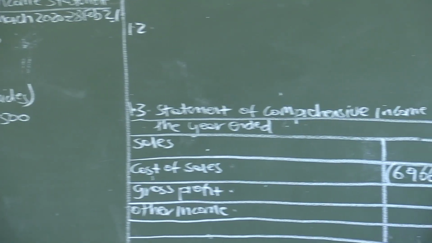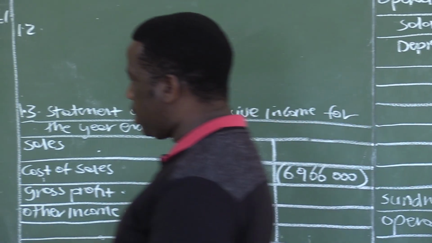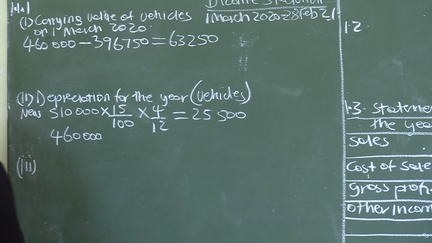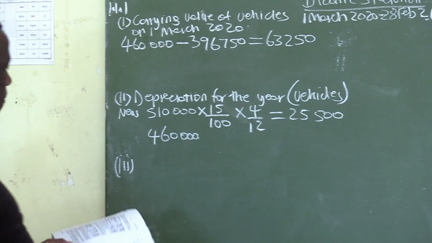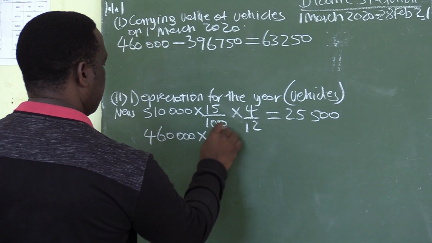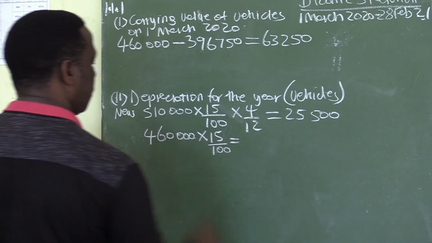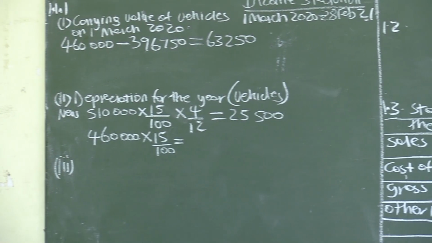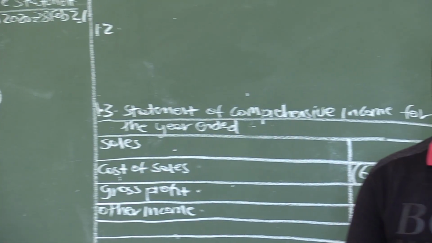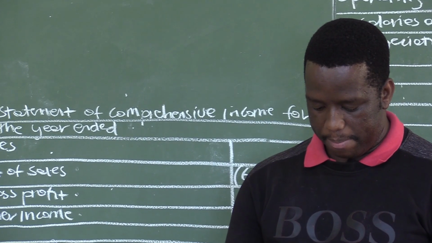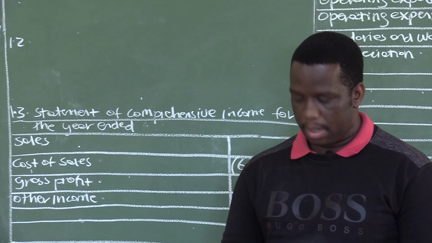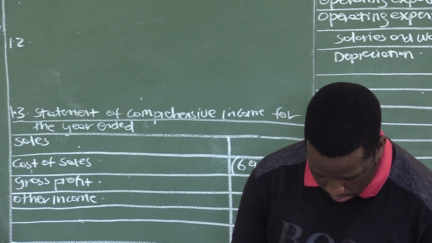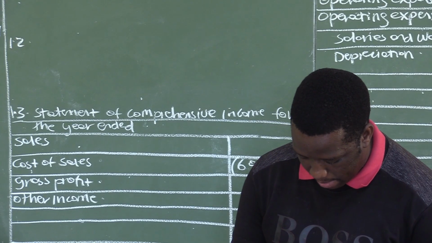The old one, the cost price is 460,000 and the depreciation rate is 15%. So 460,000 multiplied by 15%.